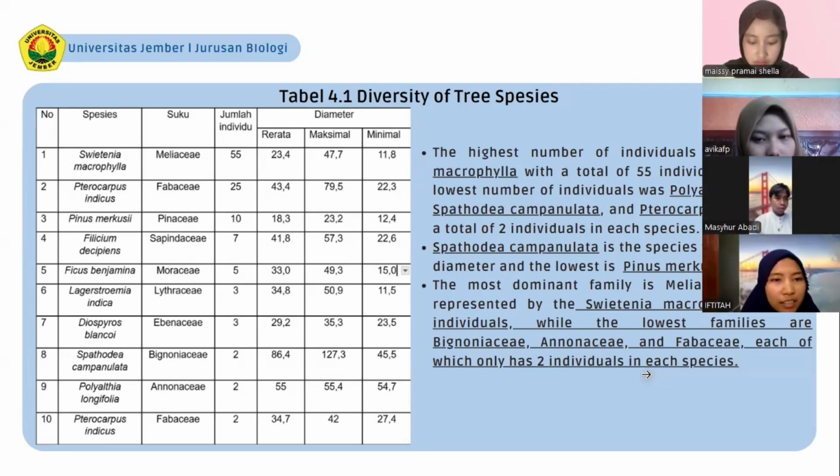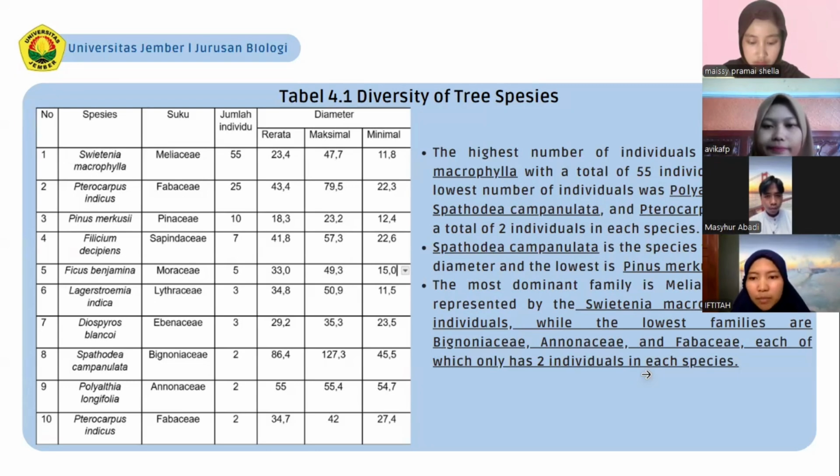Okay, this is the diversity of tree species. The species with the highest number of individuals is Swietenia macrophylla, totaling 55 individuals, whereas the lowest counts are found in Polyalthia longifolia, Spathodea campanulata, and Pterocarpus indicus, each with only two individuals.